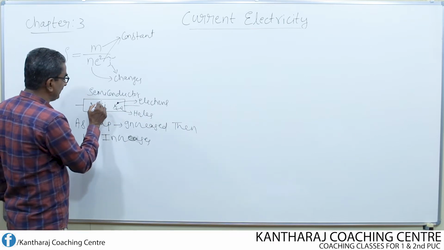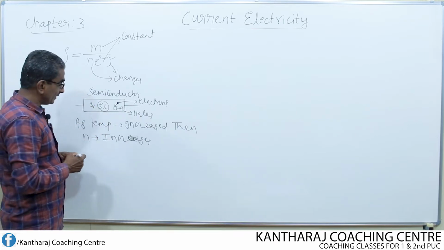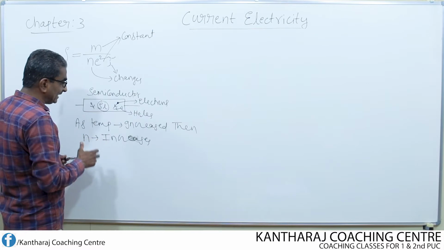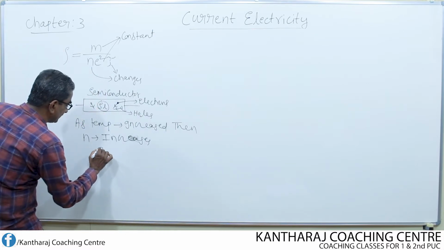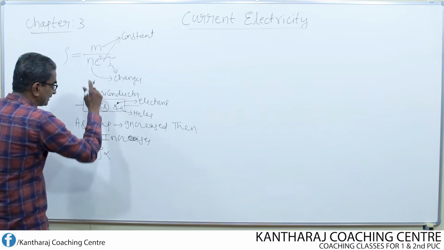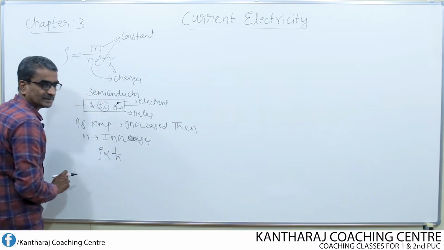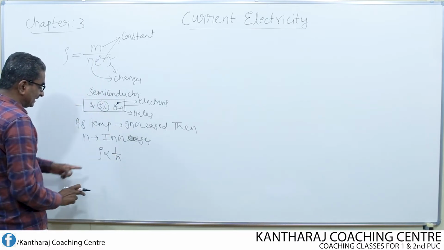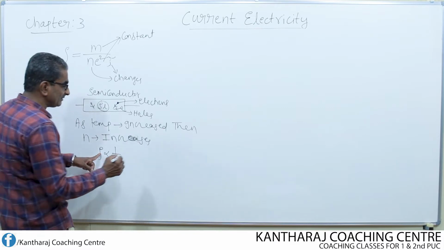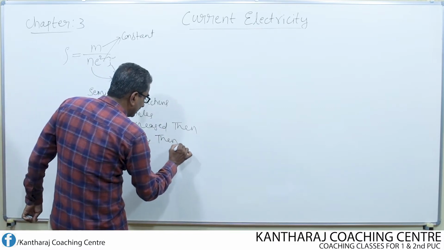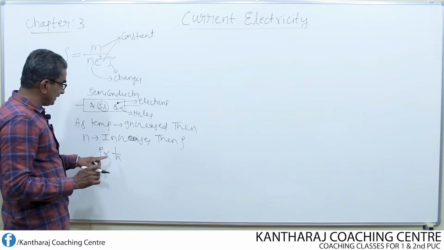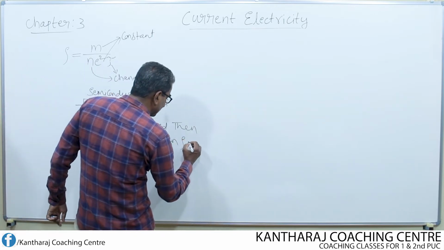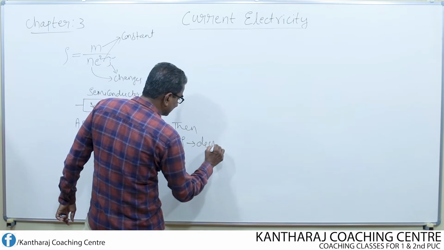Now, as n increases, what is the relation here? Resistivity is inversely proportional to n. As n increases, according to this relation, resistivity should decrease.